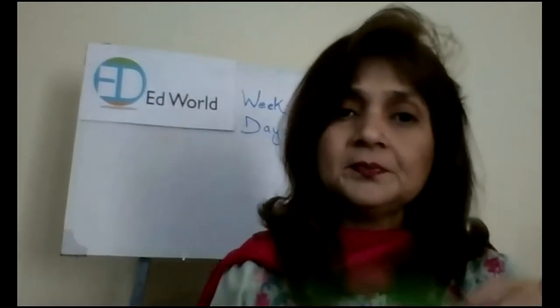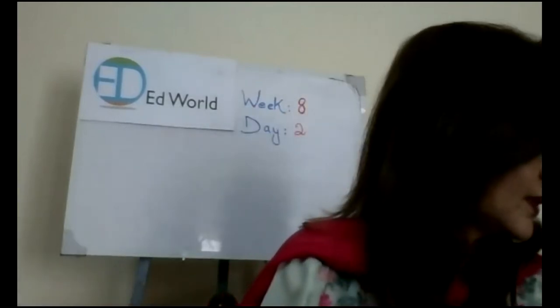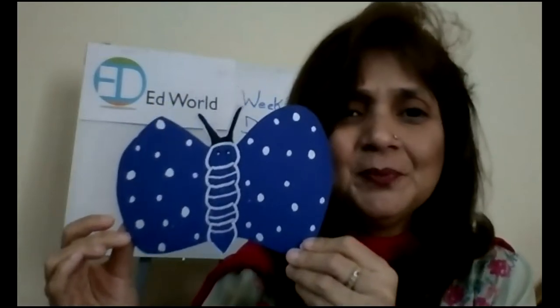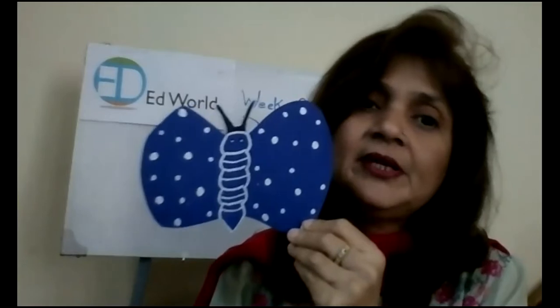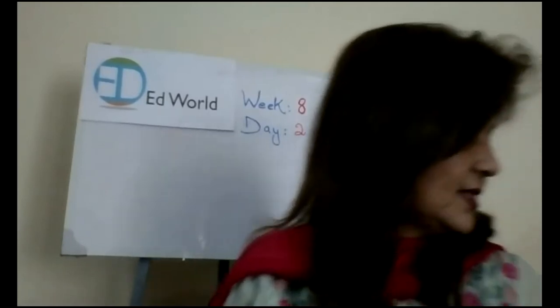Same goes for a turtle. It can also live in a forest. It can live in the sea as well as on land, right? Okay. What about this? It's a beautiful butterfly, right? Where does the butterfly live? It can live in your garden. It can live anywhere in the park, in the forest, in the jungle where there is more greenery, because in the forest there are lots and lots of trees, right? Forest is made up of trees, right? So it can live anywhere where there is greenery.